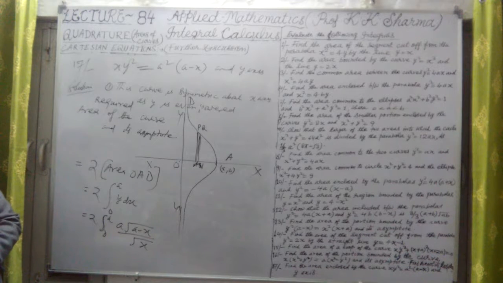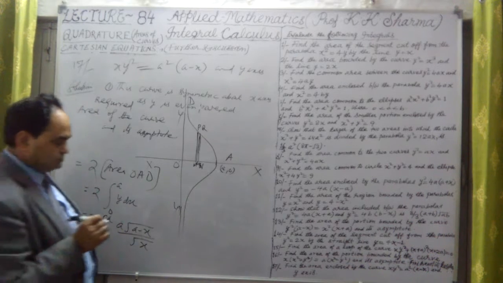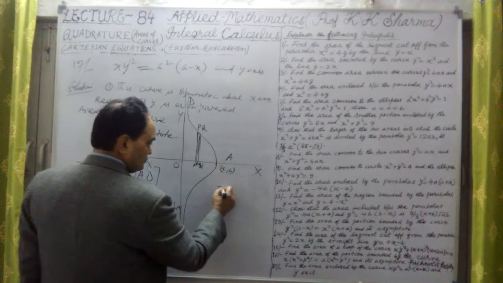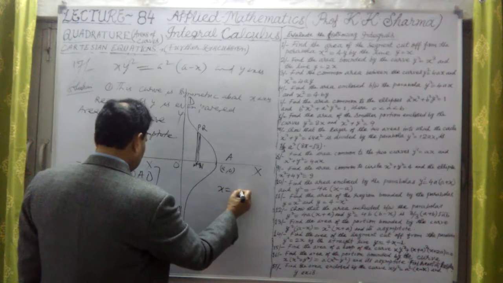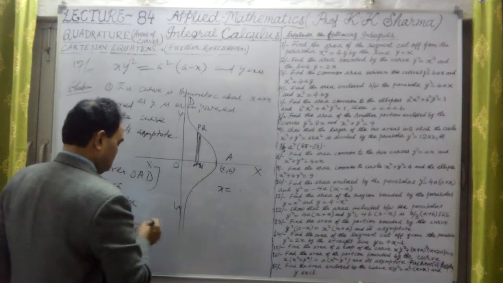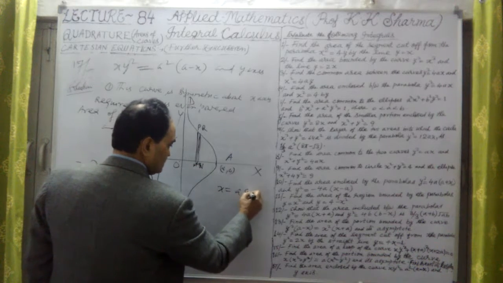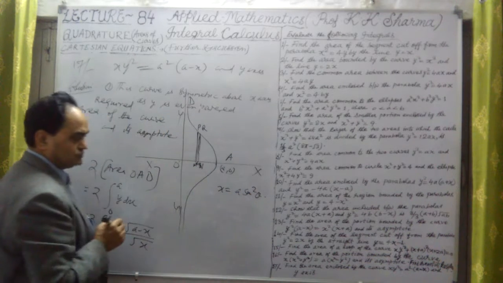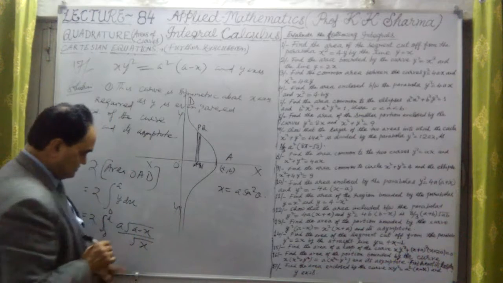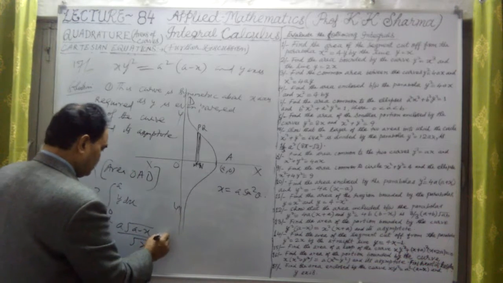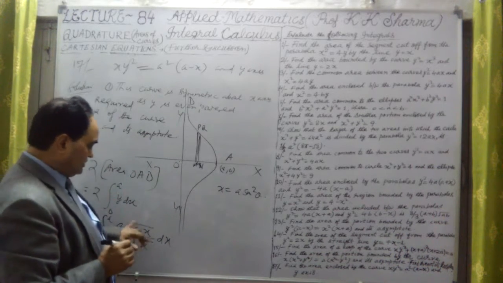Let us take x equal to a sin square theta. Yes, this is a sin square theta. The area is y into dx.